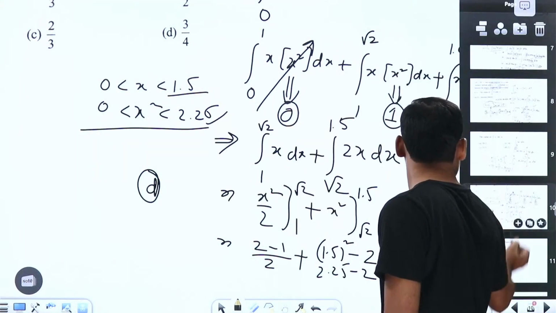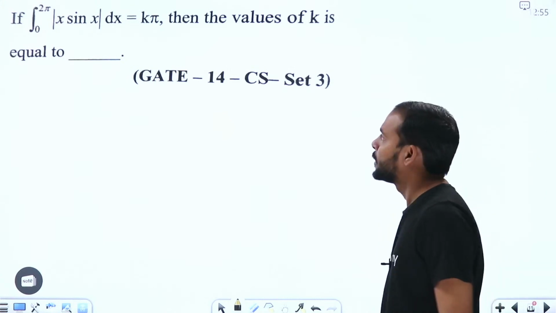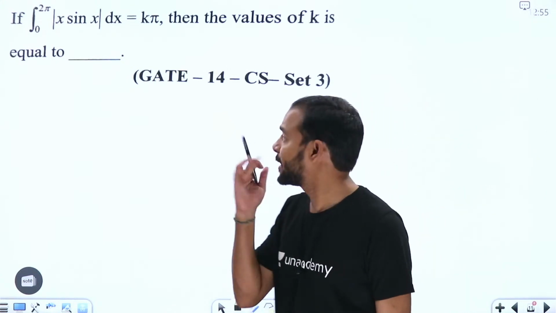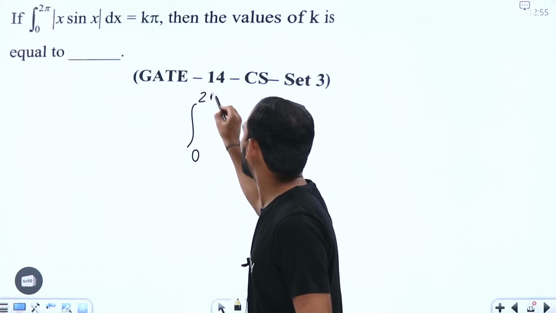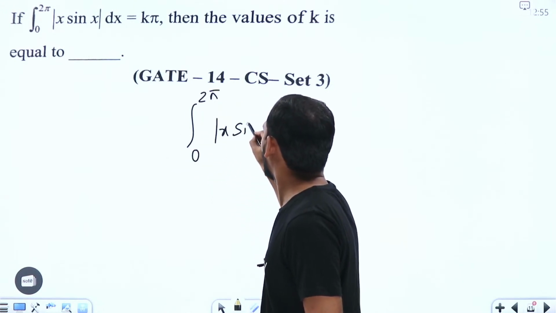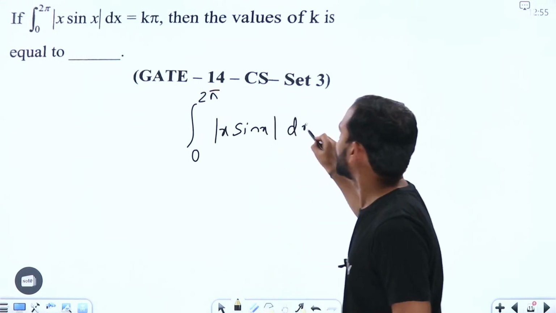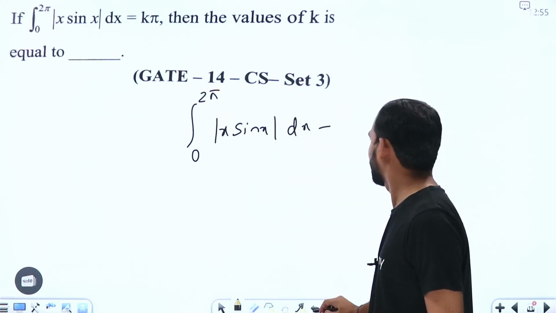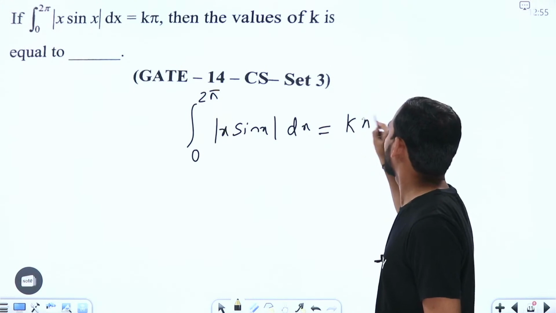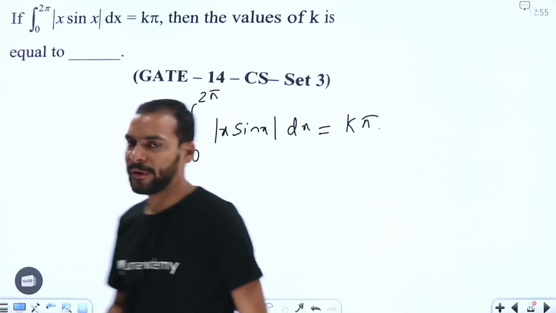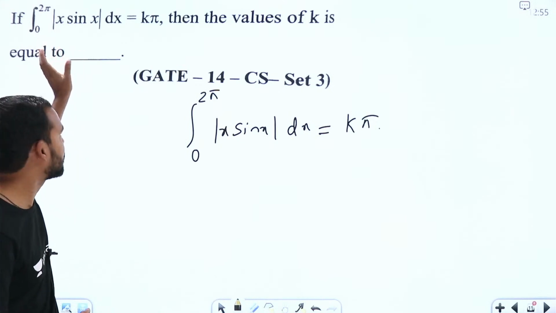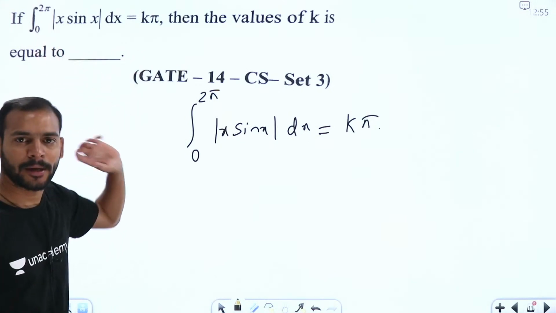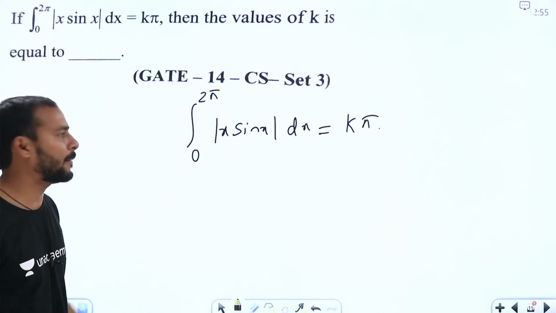Let us move on to the next question, guys. This is also a very interesting problem, we can say. This is based on the mod concept. So take the function, integral 0 to 2 pi, mod x into sin x, which equals k pi. We need to find the value of k. That means we need to simplify this integral and get something in the form k into pi. We need the k value. That's it.